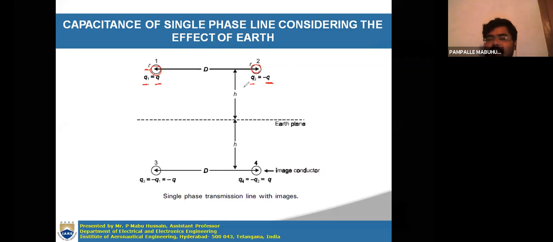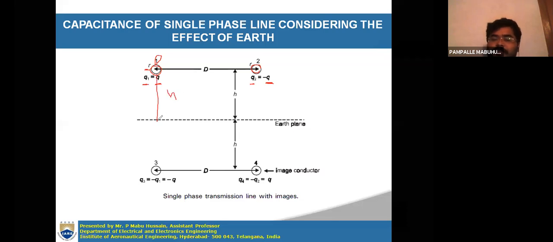Now, for this transmission line, you have to determine the capacitance by considering the effect of earth also, so you have to use the method of images. What is the method of images? For every conductor, you consider one image conductor slightly below that particular conductor. Suppose you take the first conductor, at a particular height h.